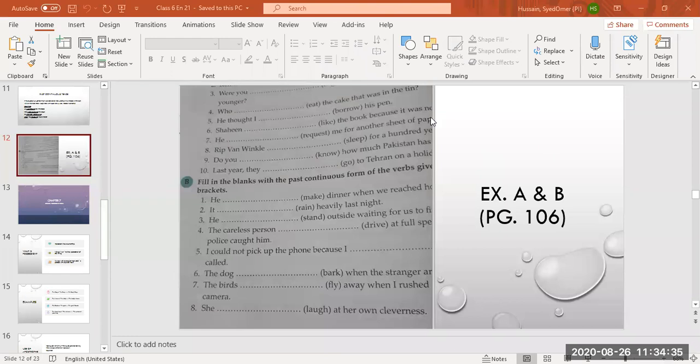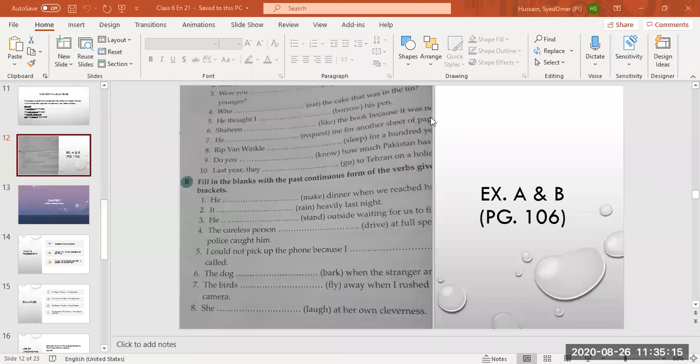Now I'll repeat. Simple past tense tells about an action completed in the past. We use the second form of verb in this tense. If it is negative, then we put did not with the base verb. Base verb means the first form of verb. And in past continuous tense, because it is past, we put the helping verb was and were with ing and base verb. Like, it was raining yesterday, they were driving the car slowly. Was comes with singular, means one subject. Were comes with plural, means more than one subject.